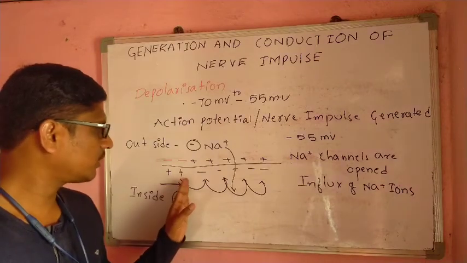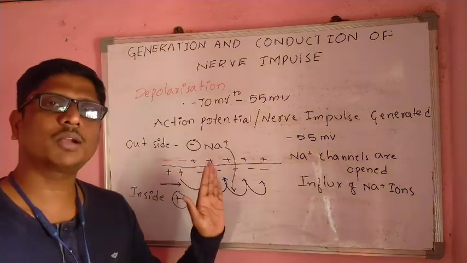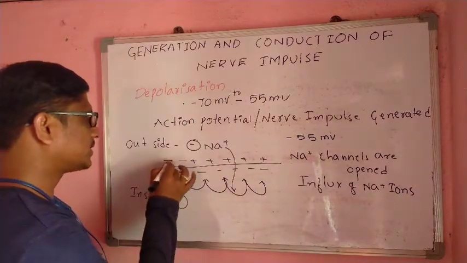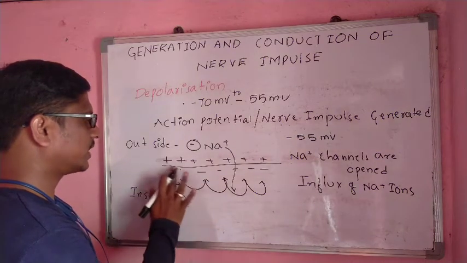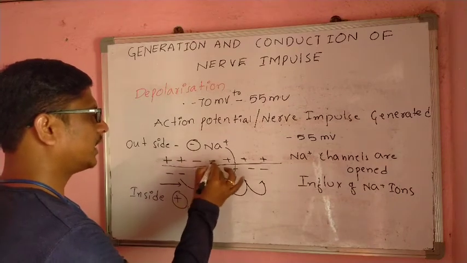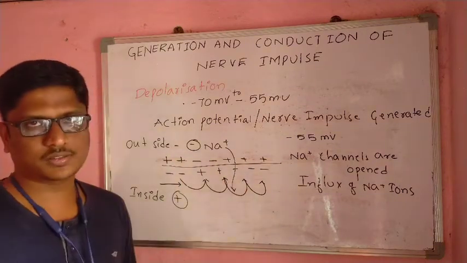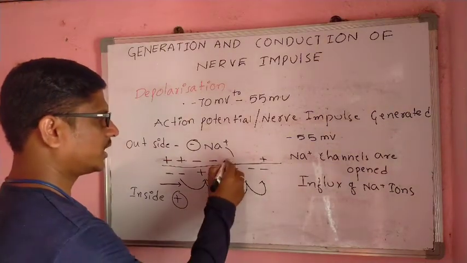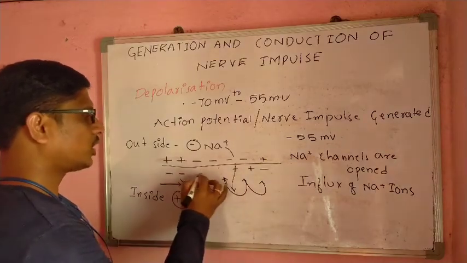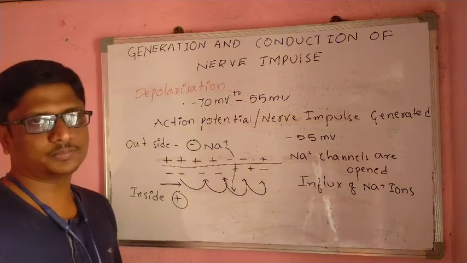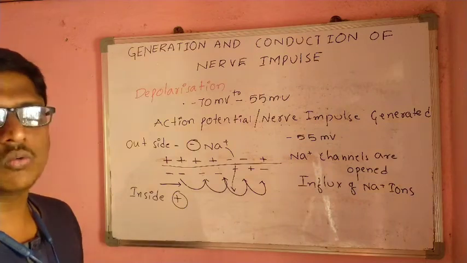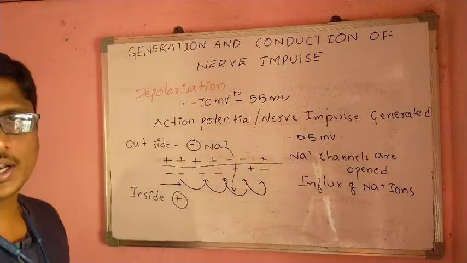When the nerve impulse moves from one point to another, here they get positive charges and here negative charges. Then it moves to the other point, where again there are negative and positive charges. Then this is repolarized, and they get back their own position. So the nerve impulse moves from one point to another. This is the depolarization stage.